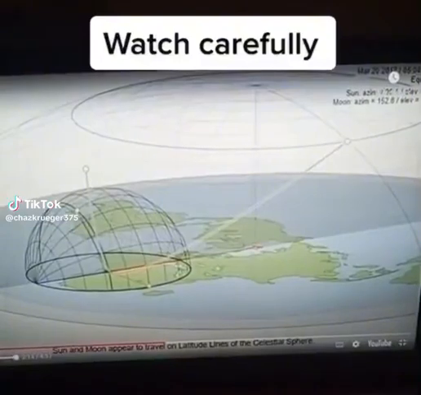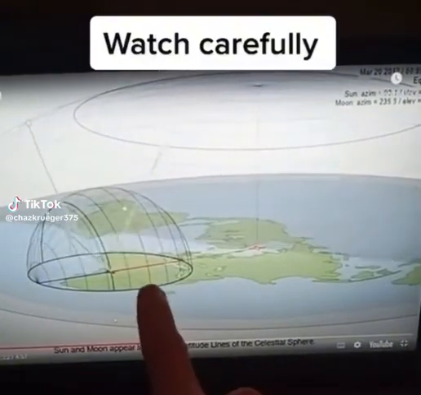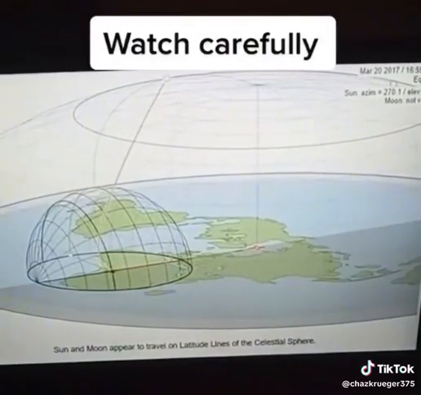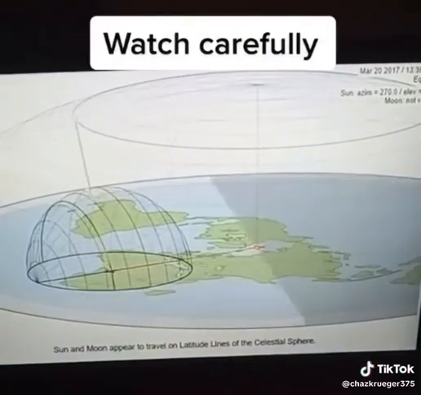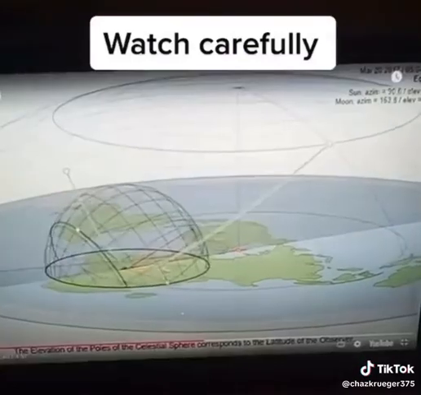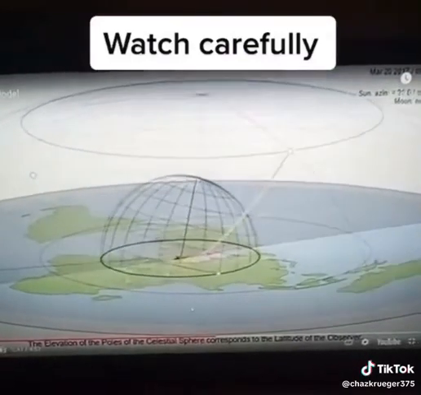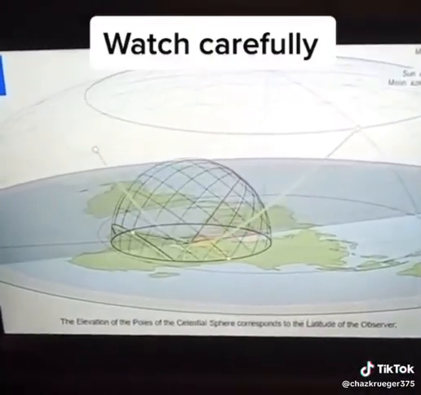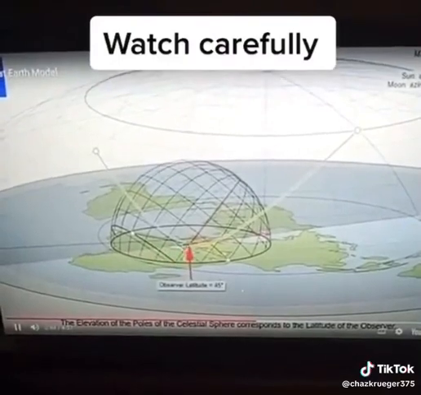Okay, so watch this. There it is. Sun's above your head and then it sets. One more time. That's exactly what is happening, okay? Let's change latitudes now and let's go to the North Pole. If you go to the North Pole, the North Star would be directly above your head at your zenith.